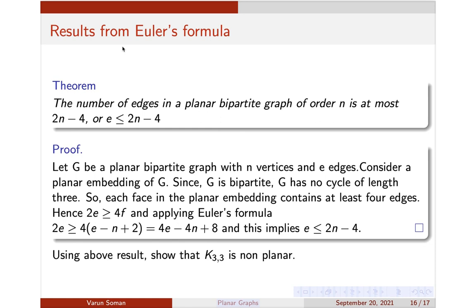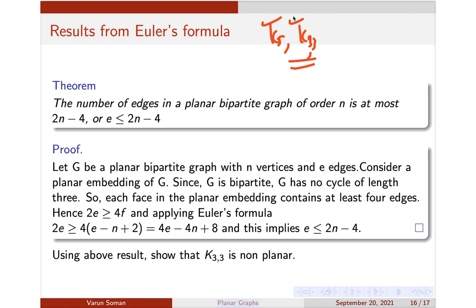Okay, and finally in the last section we'll just discuss Kuratowski's theorem. The proof is not required for you. I'll just discuss it. So you know that Kuratowski's two graphs, that is K5 and K33, are non-planar. Kuratowski's theorem states that if a graph contains K5 or K33, it will be non-planar. If it contains a subgraph which is isomorphic to K5 or K33, obviously it cannot be planar, because K5 is non-planar, K33 is non-planar. So even if a part is K5 itself, you cannot draw it without crossing over. So if a graph contains K5 or K33, it is non-planar.